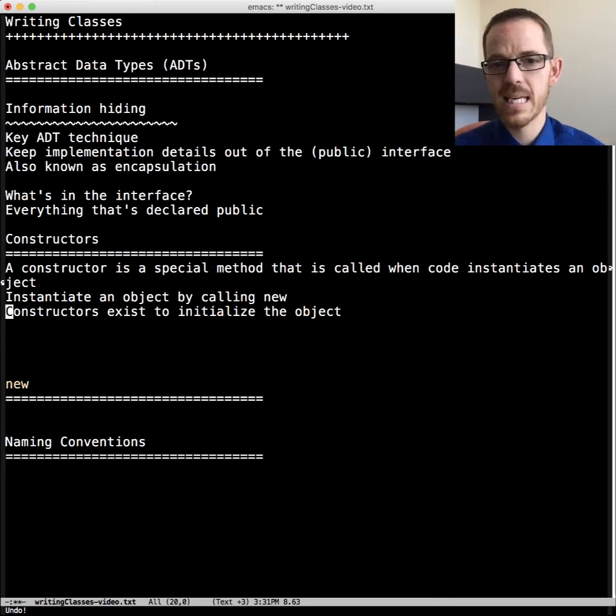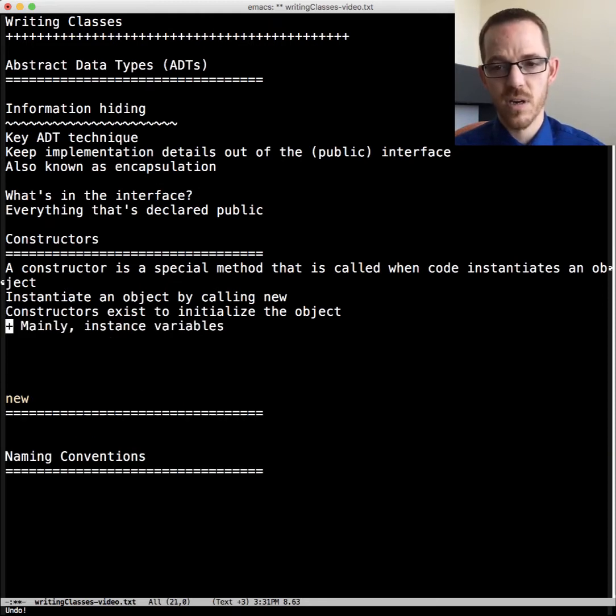This is mainly setting instance variables. There are some rules about constructors. For example, it must have the name of the class. This allows the compiler to know which method is the constructor.